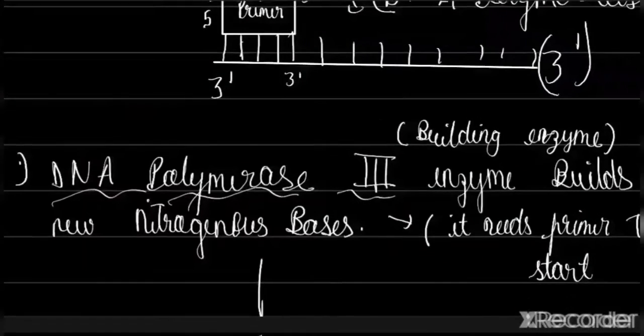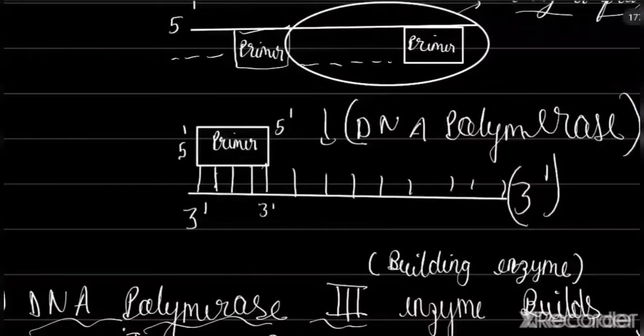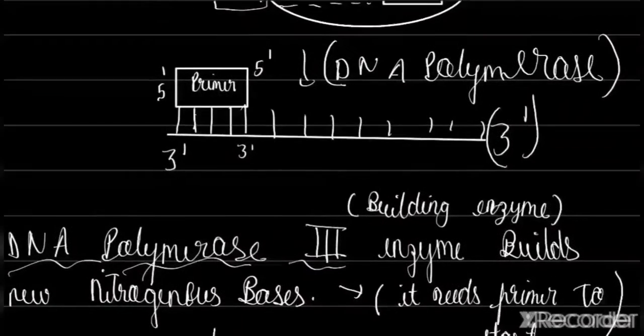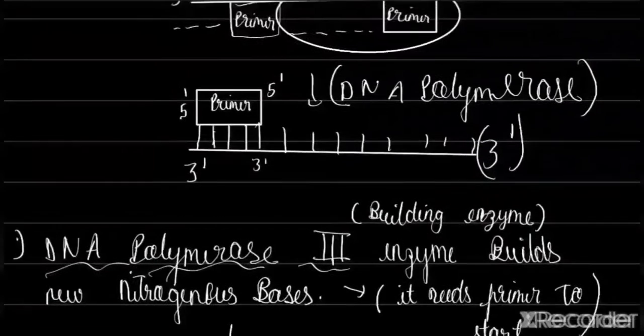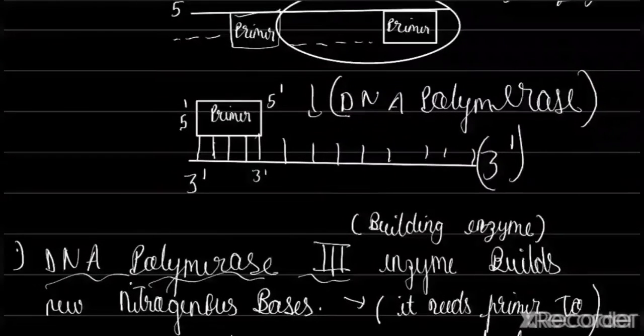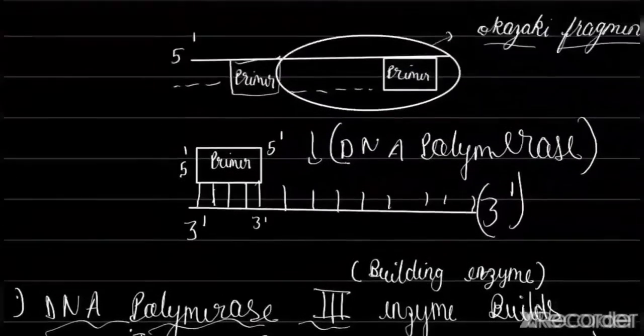This is the enzyme that is called the building enzyme. It is used to join different nitrogenous bases, right? So this enzyme builds new strands, but it needs a primer to start. So DNA polymerase 3 needs a primer to start, right?